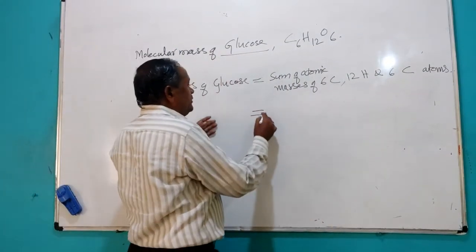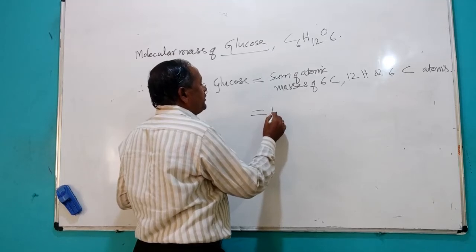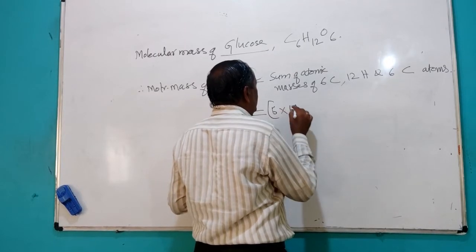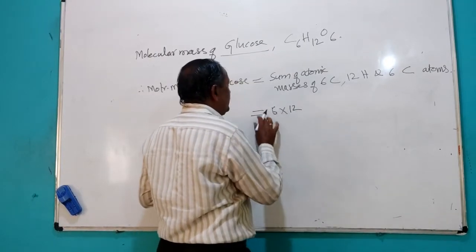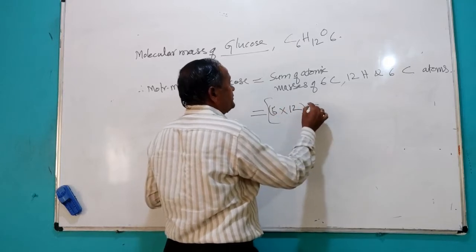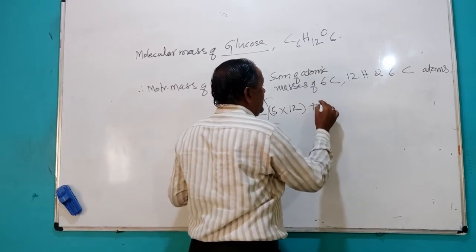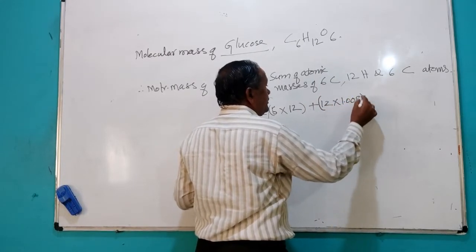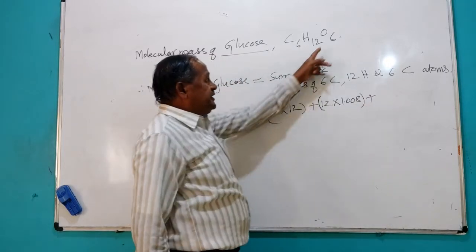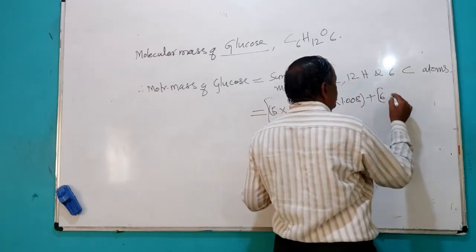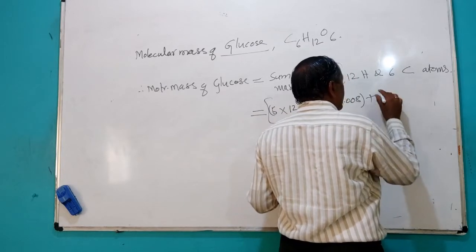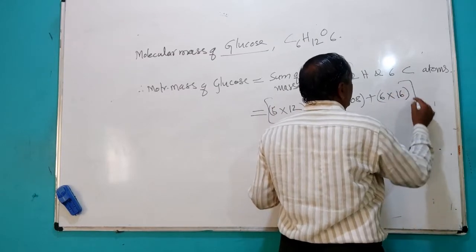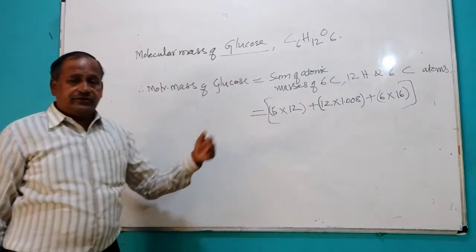So this is equal to 6 into 12, the atomic mass of carbon, plus 12 hydrogen atoms into 1.008, plus 6 oxygens, 6 into 16. Like that you can write this.